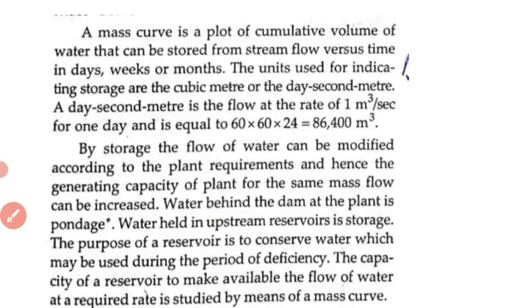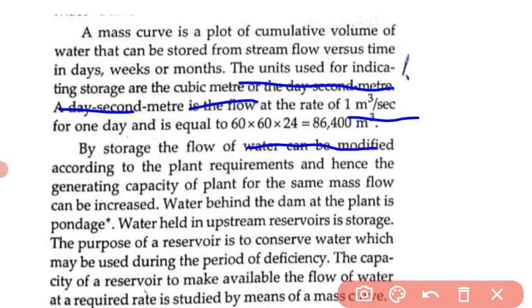By storage, the flow of water can be modified according to the plant requirements, and hence the generating capacity of the plant for the same mass flow can be increased. Water held in upstream reservoirs beyond the dam at the plant is storage. The purpose of a reservoir is to conserve water which may be used during the period of deficiency. I have already discussed this in the layout. A reservoir stores water, and it will be utilized in the off peak period.